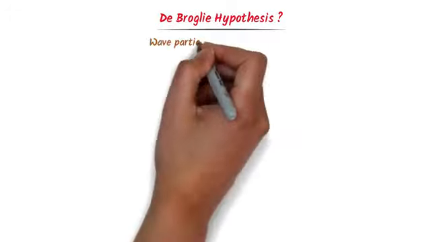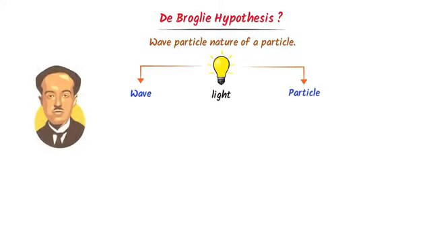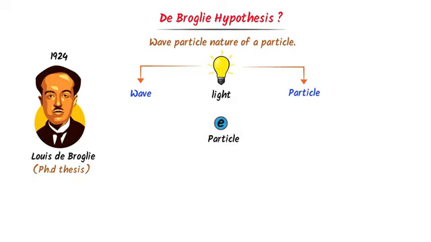Now what is de Broglie hypothesis? Well, in a short sentence, it is the wave-particle nature of a particle. In our previous slides, we have already learned that light behaves like a wave and particle. Now in 1924, a French scientist, Louis de Broglie, stated in his PhD thesis that any particle like an electron also behaves like a wave and particle. Let me repeat it. Any particle like an electron also behaves like a wave and particle.